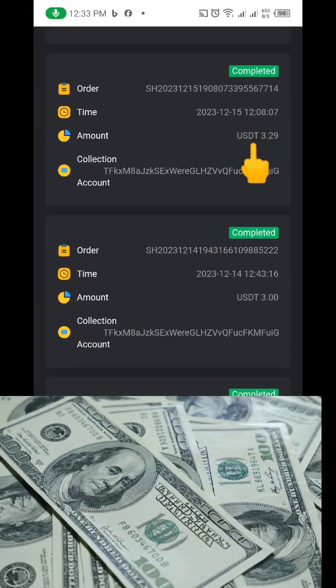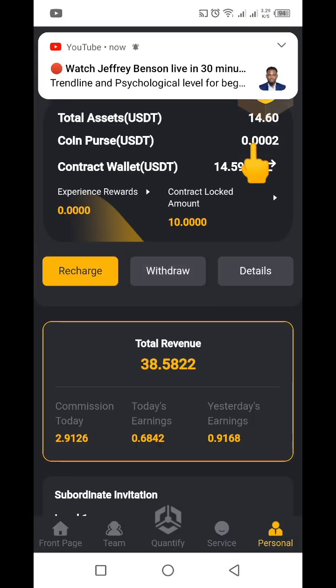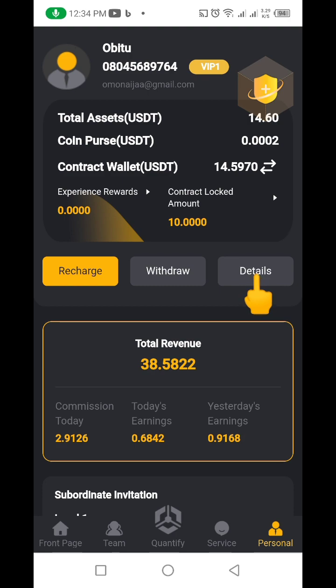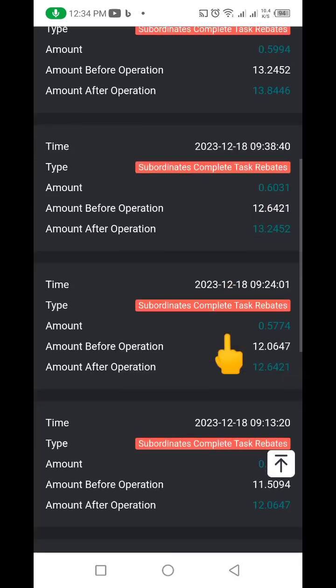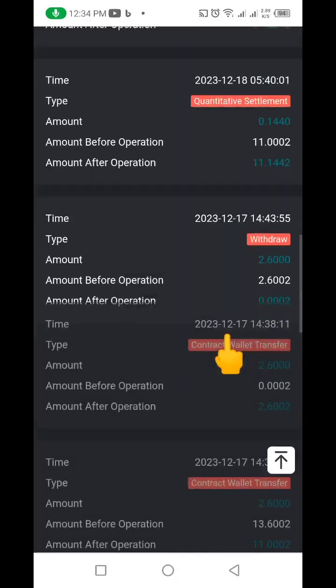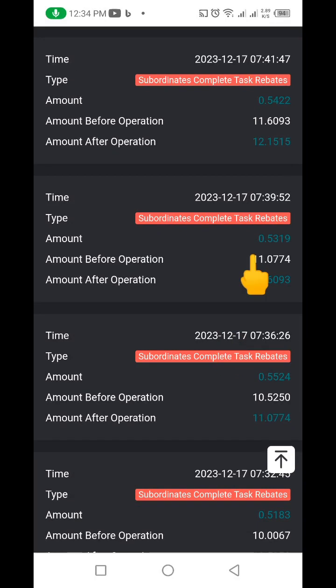Also let me go down here and show you guys something. If I go to my details here, you're going to be seeing my different quantitative benefit every single day. You can see I keep scrolling it down. You can see it keeps going.